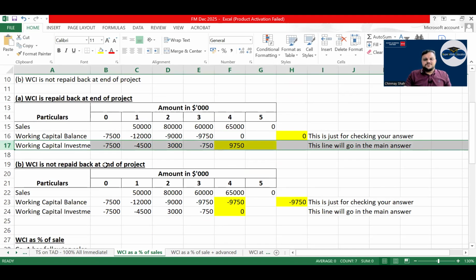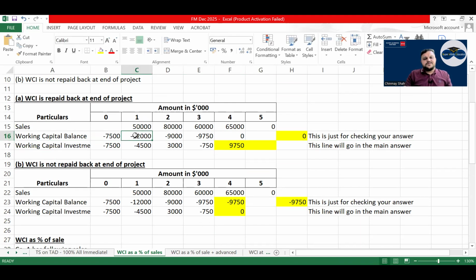So for working capital investment, you calculate the balance as a percentage for every year. Then slowly you find the difference. See, 7,500 I invested because of this year's sales. Once invested, it will churn out a sale of 50,000, correct? Next year you want to do 80,000. So 12,000 balance is required, but you've already invested 7,500. So an additional 4,500 is to be invested. Here now only 9,000 is required. You have already invested 12,000, so you get back 3,000. Like that, it is to be done.